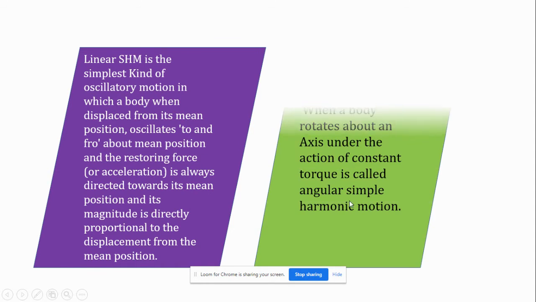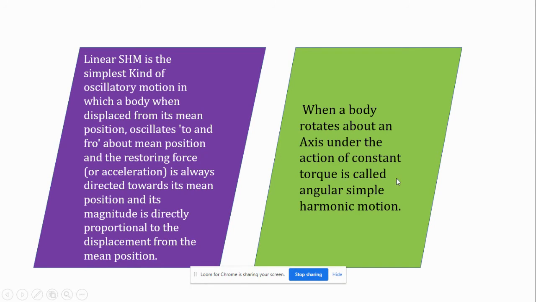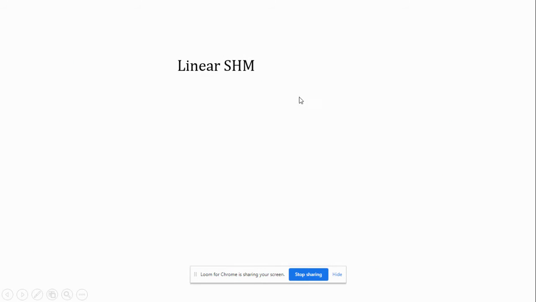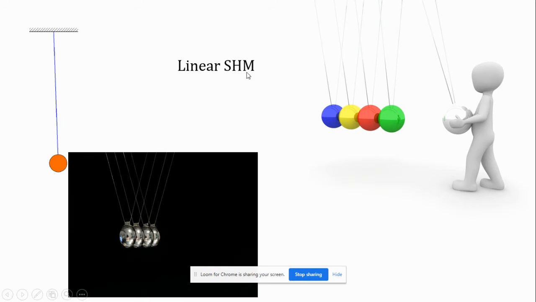Magnitude means value. When a body rotates about an axis under the action of constant torque, it is called angular simple harmonic motion. We'll see about linear simple harmonic motion.